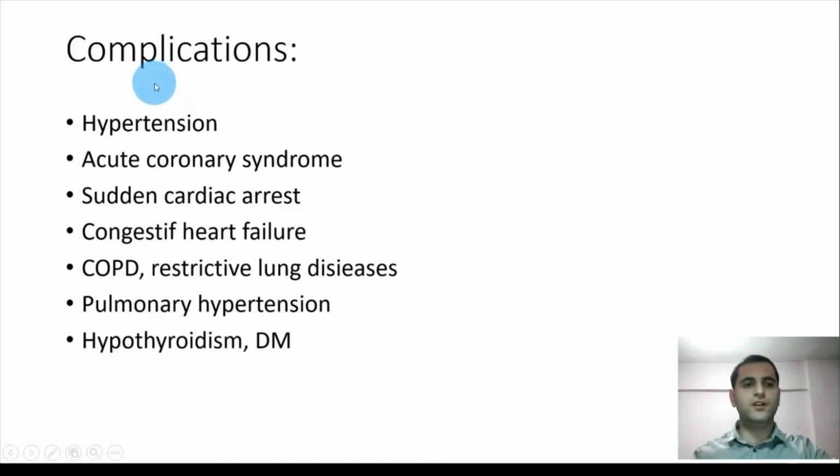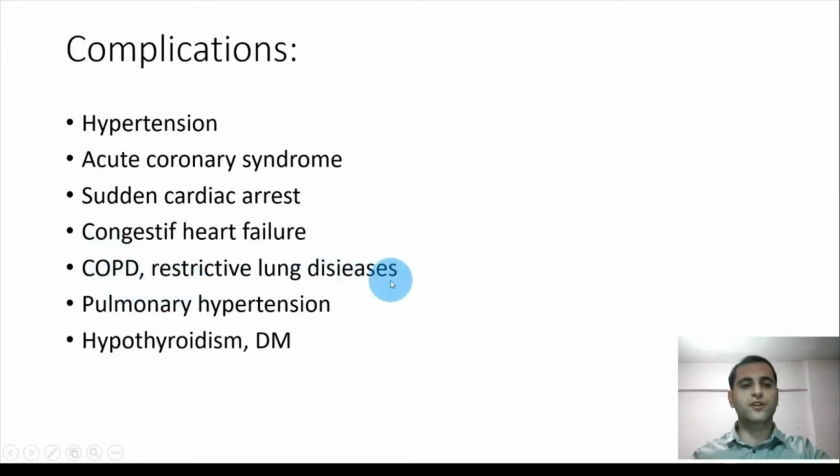The most common complications of obstructive sleep apnea include cardiac complications like hypertension, acute coronary syndrome, sudden cardiac arrest, and congestive heart failure. If a patient has resistant hypertension, meaning he takes at least 3 antihypertensive drugs, however, there is no result, then you must think of obstructive sleep apnea, because it is the most common cause of secondary hypertension.